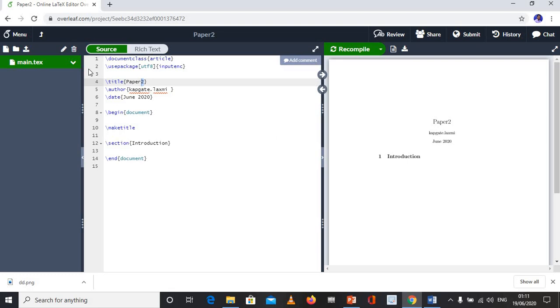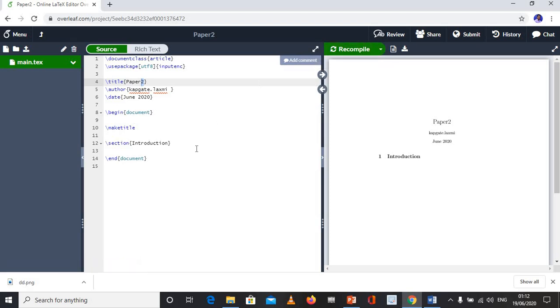But before going into the details, let me introduce the page. What is here? This is the menu. This is the back button. You can create a new file, add a new folder, or upload images or a new file. This is the main file where I am working here. You can delete this, you can rename this. On the right side, in this page, the green button says Recompile.